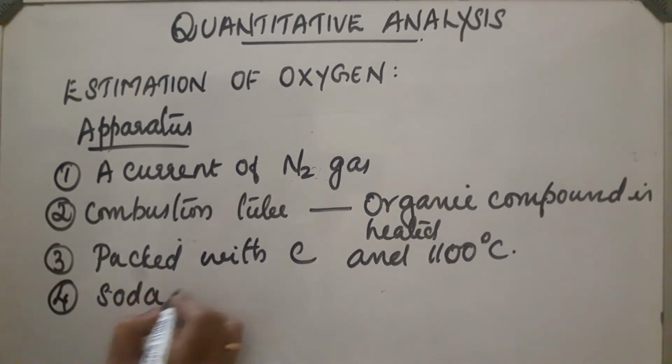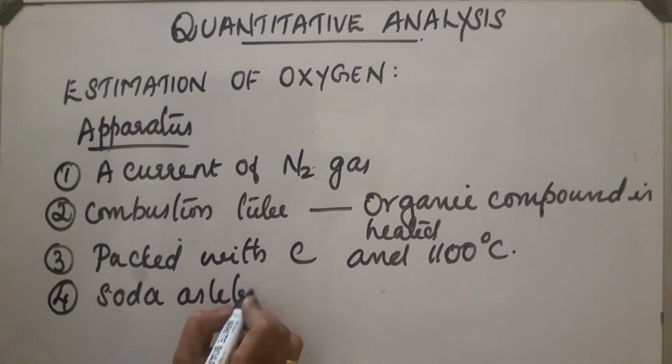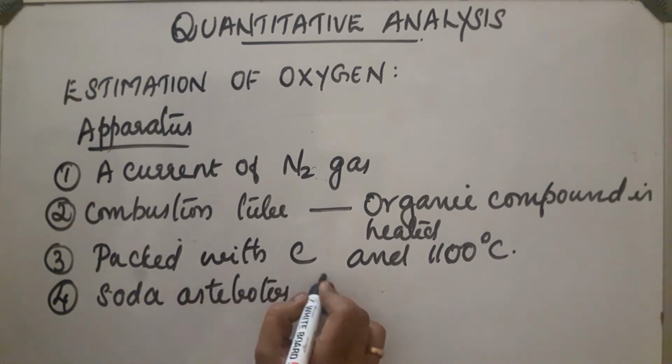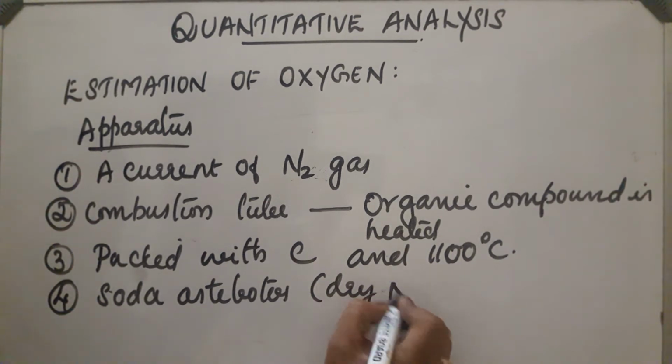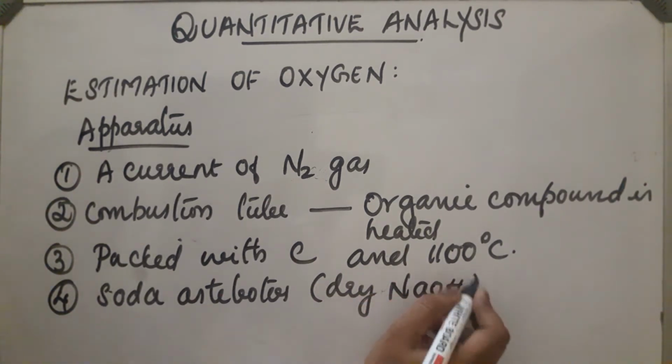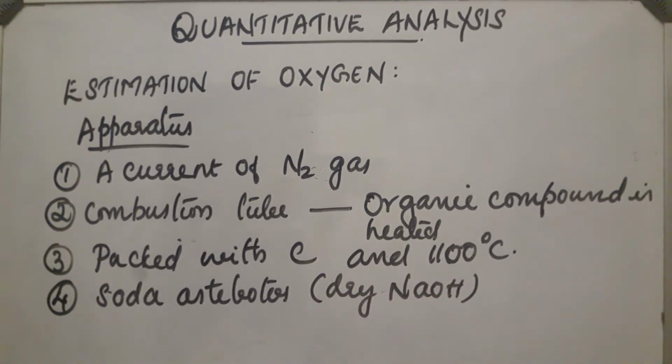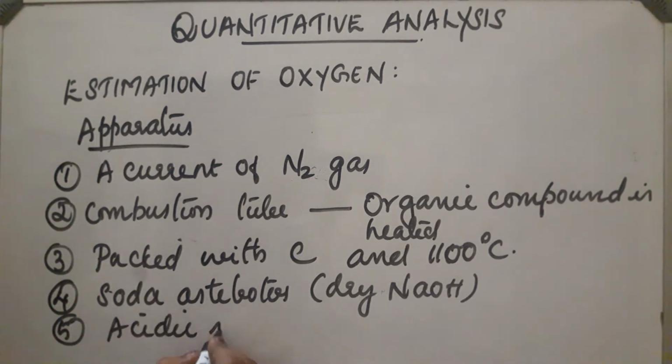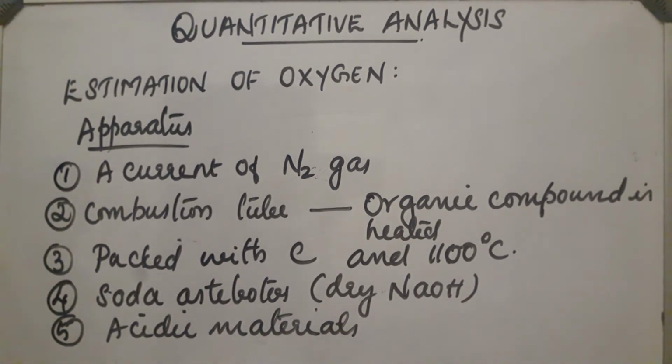Soda asbestos is dry sodium hydroxide. So when it is passed through dry sodium hydroxide, what will happen? The soda asbestos will absorb all the acidic materials, so they can be removed from the gaseous products.